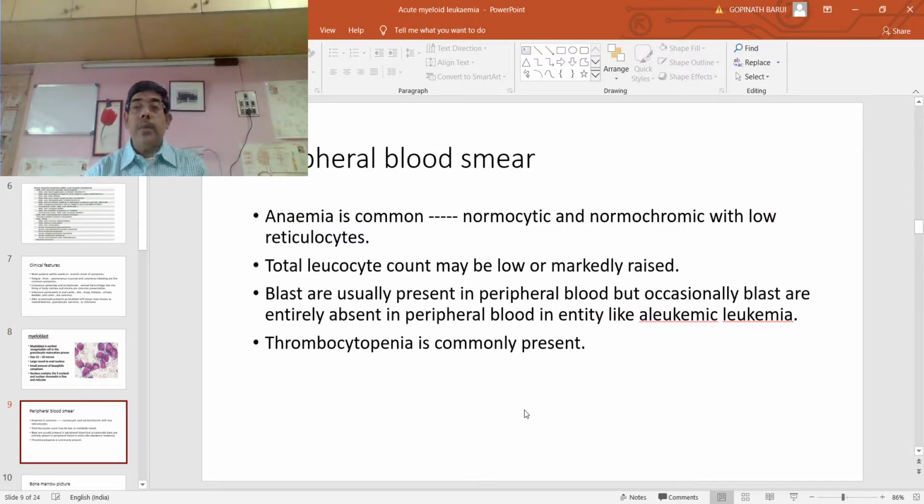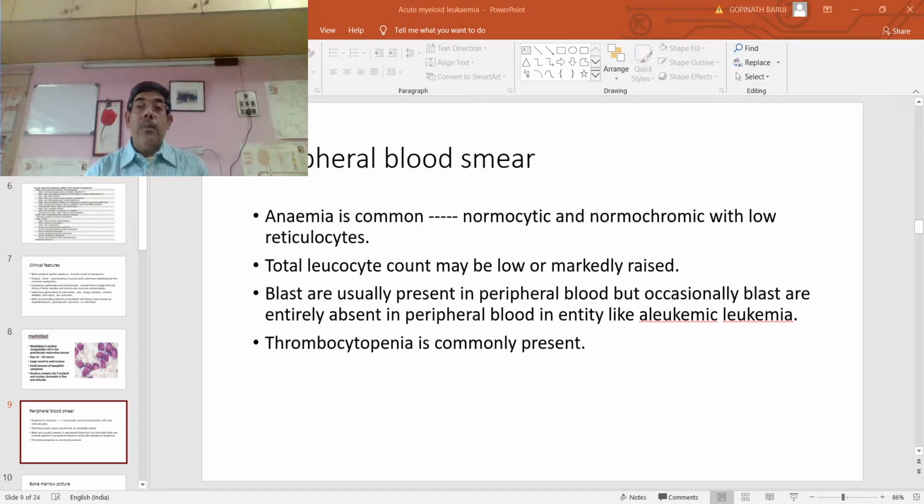Regarding the peripheral blood smear, the patient often suffers from normocytic normochromic anemia. Total leukocyte count may be low or markedly raised. Blasts are usually present in the peripheral blood, but occasionally blasts are entirely absent.